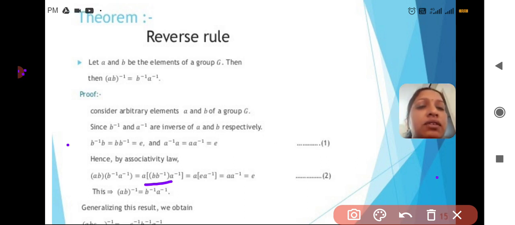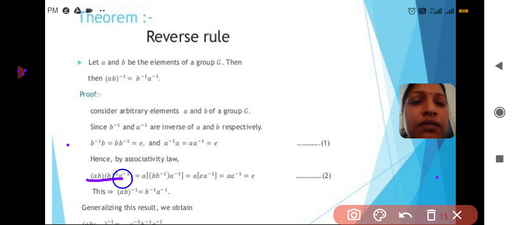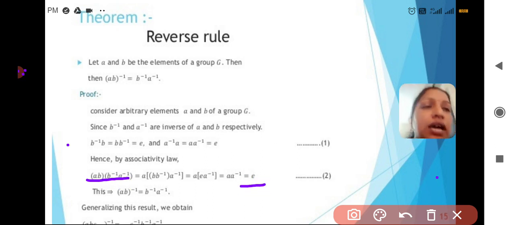By the inverse law, B B inverse is nothing but E, and A inverse stays A inverse. So finally we get A A inverse equals E. I am taking this as equation 2. From the second equation, (AB)(B inverse A inverse) equals the identity element.